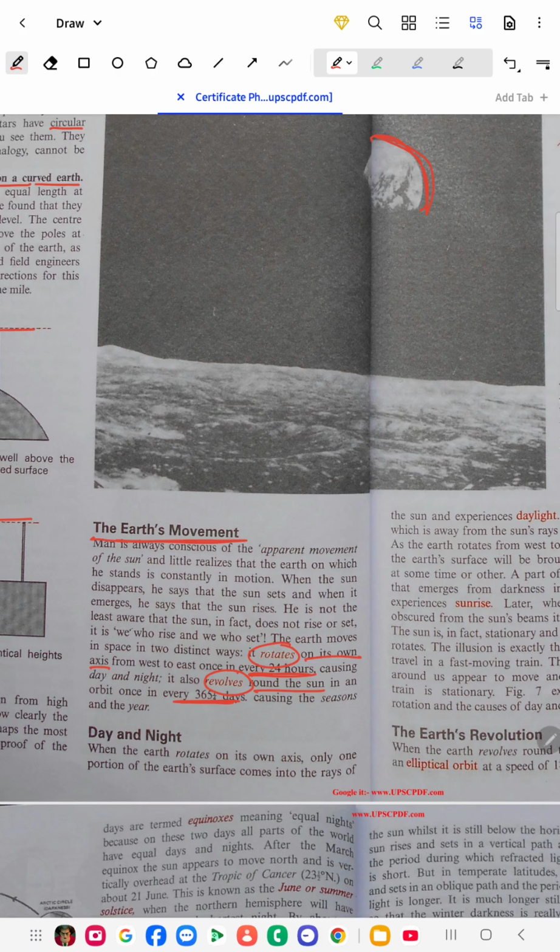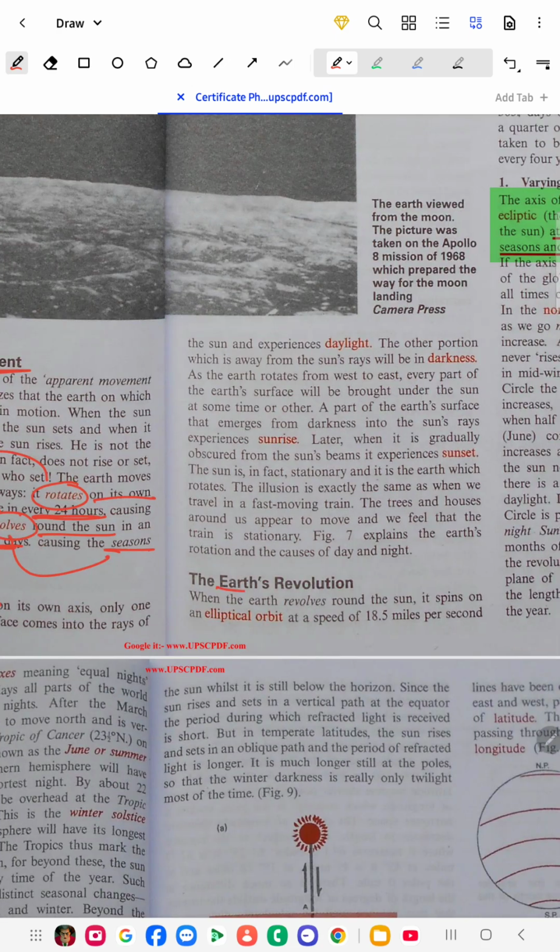Rotation causes day and night, whereas revolution causes seasons and the year. So how do day and night happen? Day and night happen because of the rotation on its own axis, and the earth's revolution happens around the sun in an elliptical orbit.